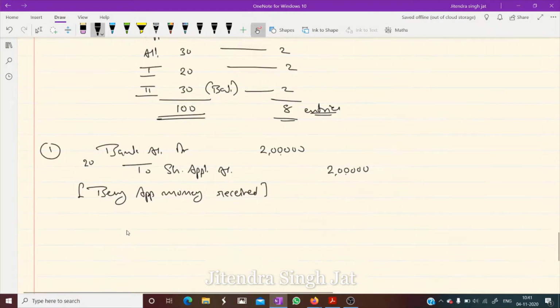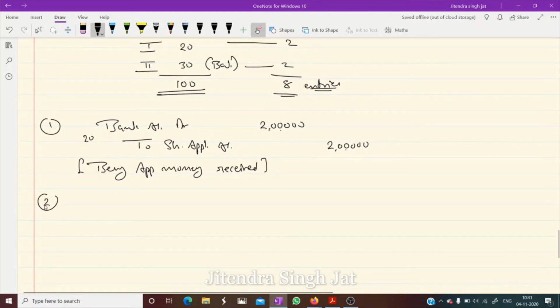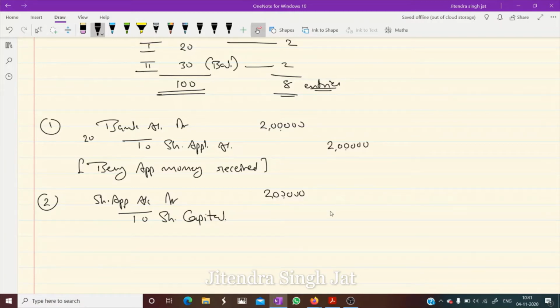Then what to do? We need to pass the second entry for transferring share application to share capital. Share application account debit to share capital. The same amount is transferred, 2 lakh. Being share application money transferred to share capital account.